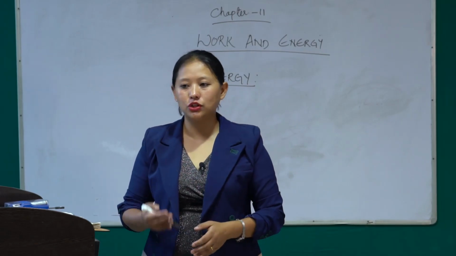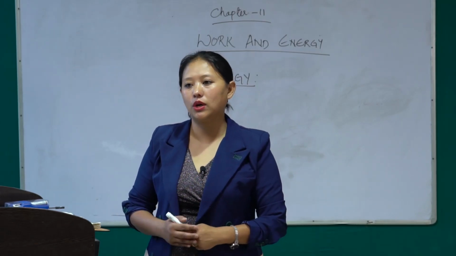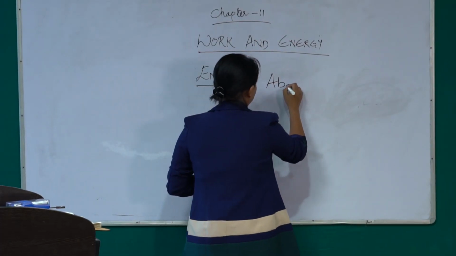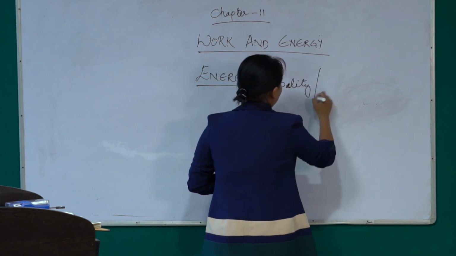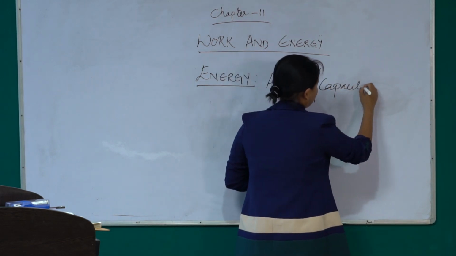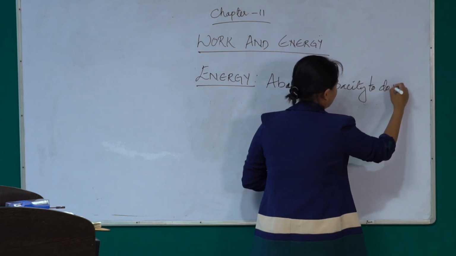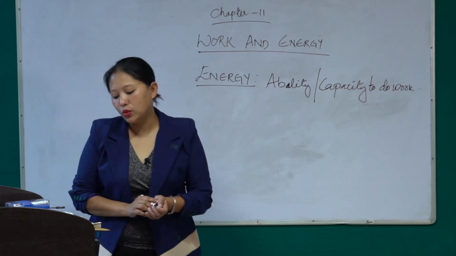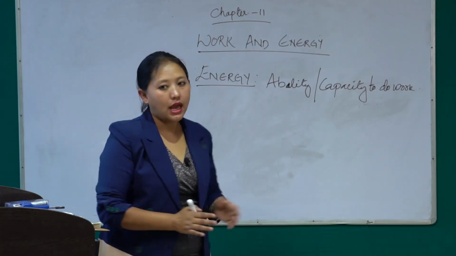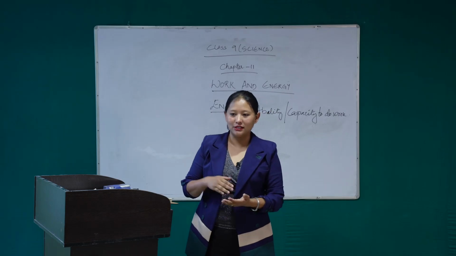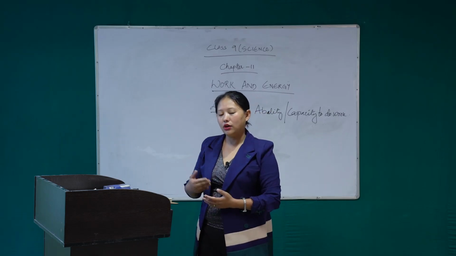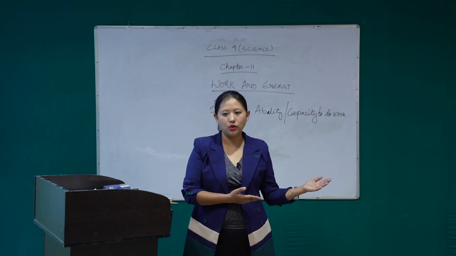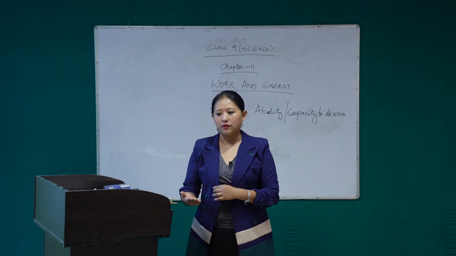So in science, energy can be defined as the ability or the capacity to do work. And the unit of energy is again joule, and energy is a scalar quantity. From the motion chapter you have already learned what is scalar and what is vector quantity.